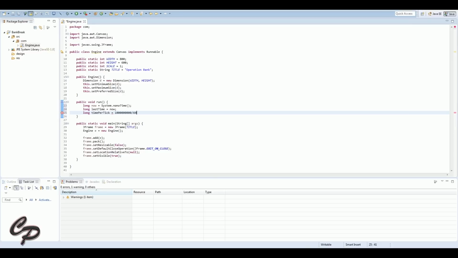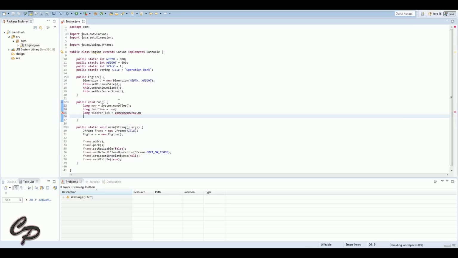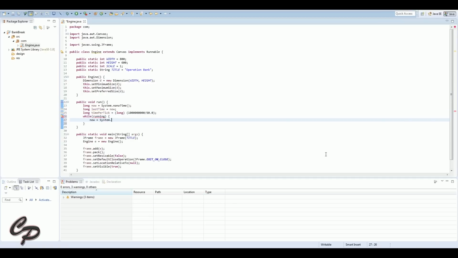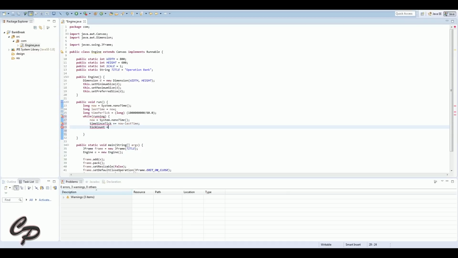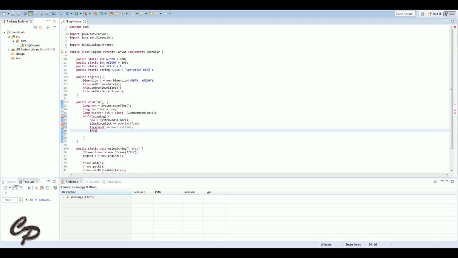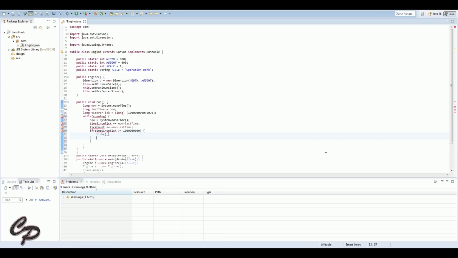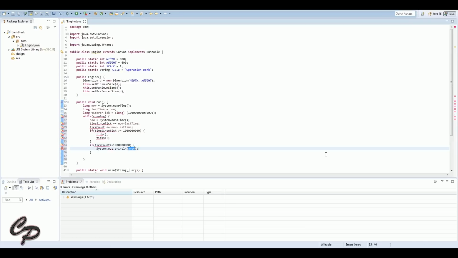What we're doing now are in the run function there. Now run is a function from Runnable up above, so that just lets that run. We're setting up some long variables. These just have quite a few decimal places on them. And we've got now, last time and time per tick. That basically now is the system's time, so it gets a time from the computer that tells it what the time is now, and last time equals now.